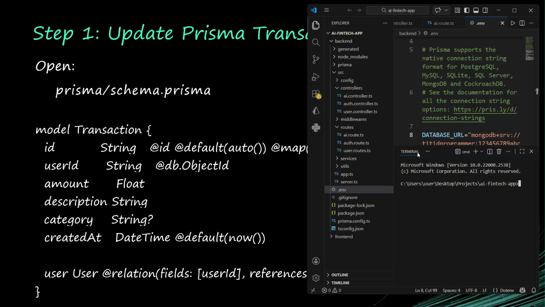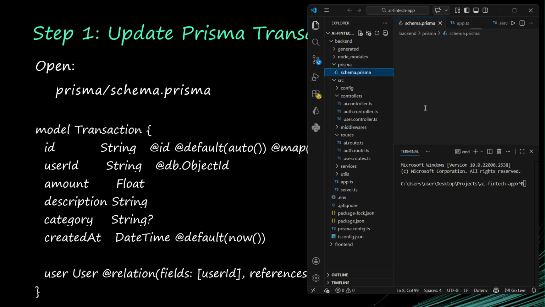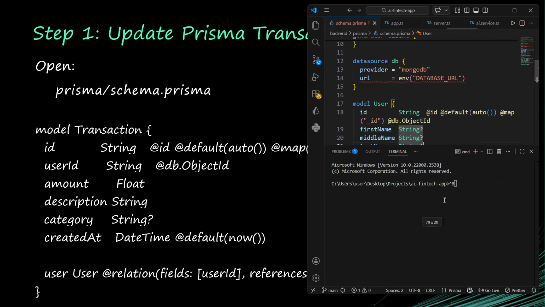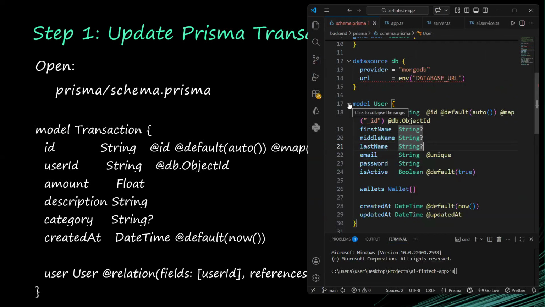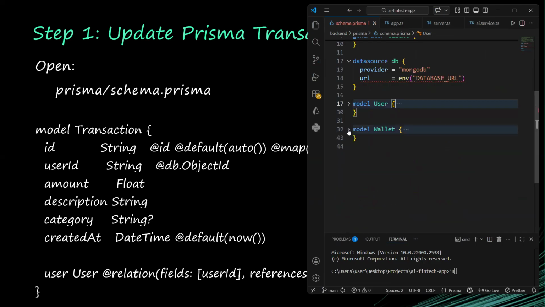I will minimize it. Now, if I go to my Prisma schema.prisma, this is what I'm going to do. I'm just going to collapse all this, then I'm going to copy this, all right? Then I will make some changes.